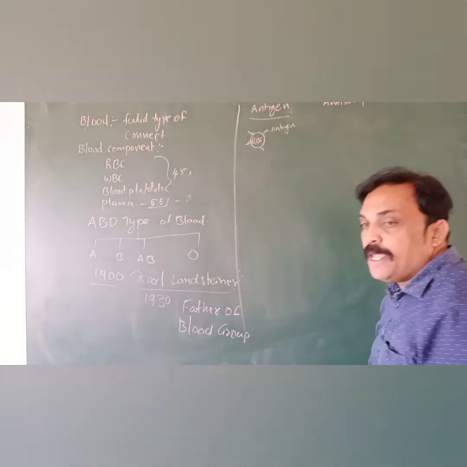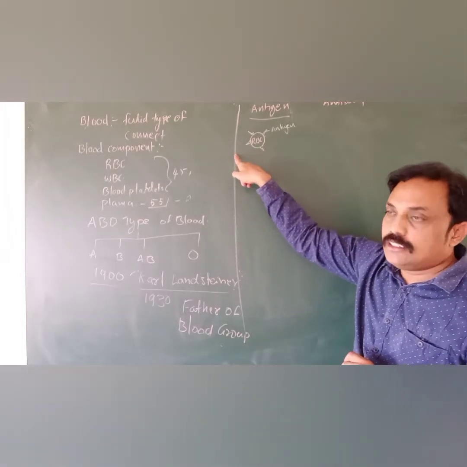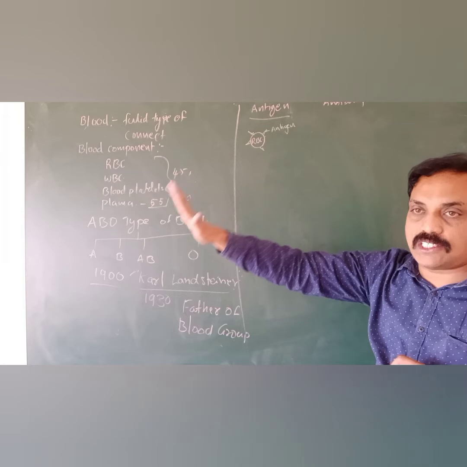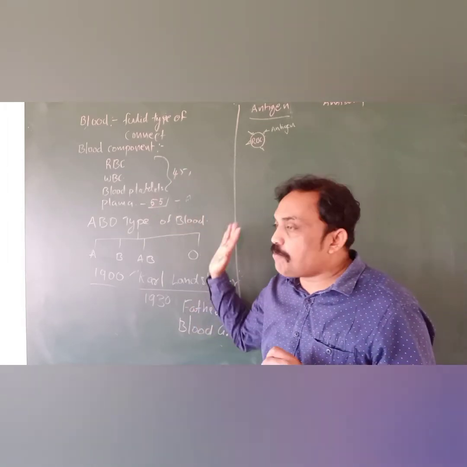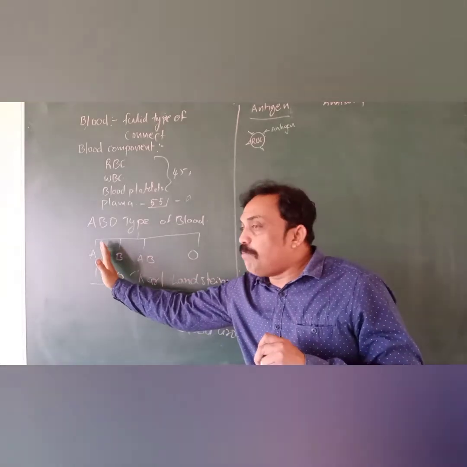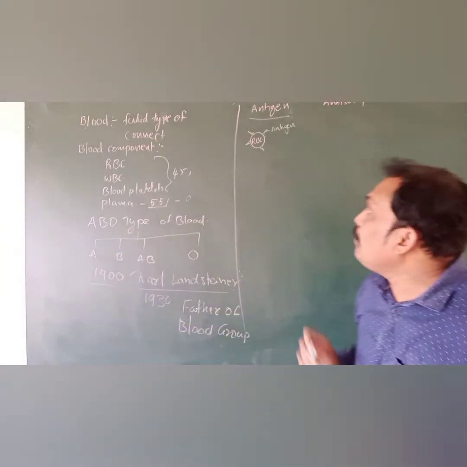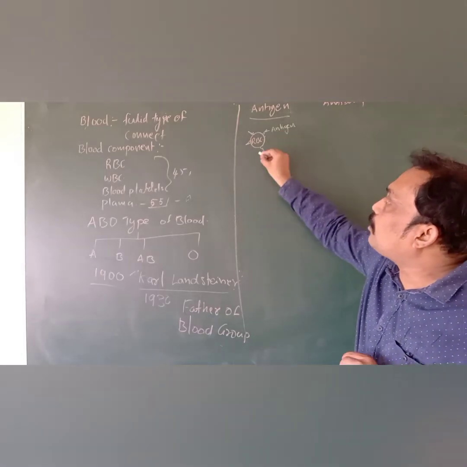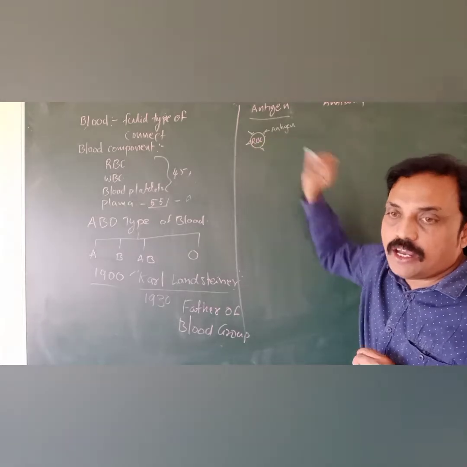Try to understand: based on the type of antigen, the blood group is classified. Generally, the ABO system classifies blood into blood group A, blood group B, blood group AB, and blood group O. Here it is classified based on the antigen which is located on the surface of the RBC.